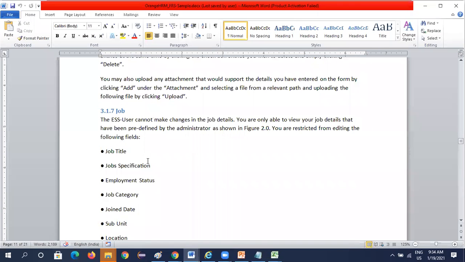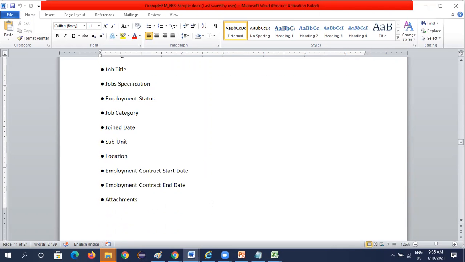So next module is the job module. Okay. An ESS user cannot make changes in the job details. You can only view your job details that have been predefined by the administrator. So the following fields are disabled or restricted from editing.